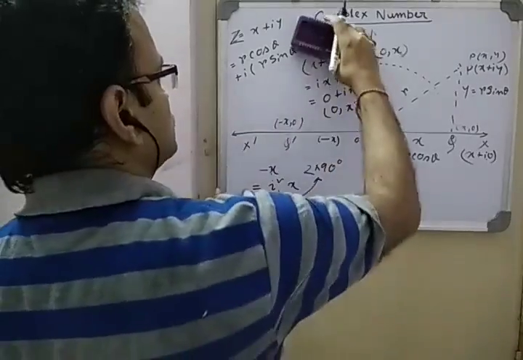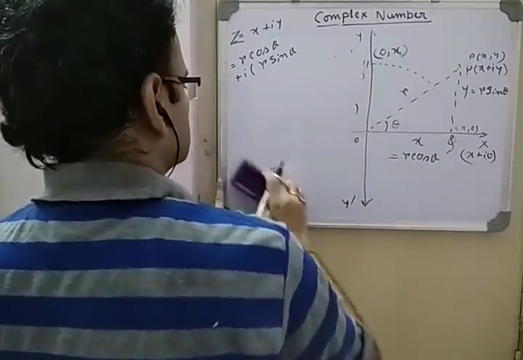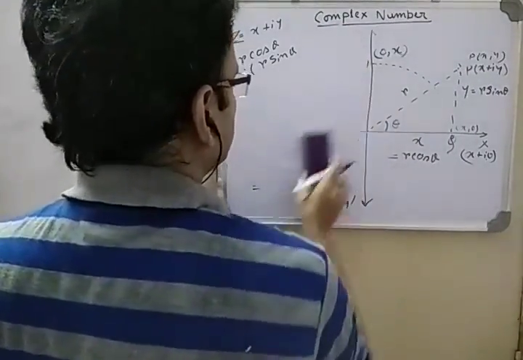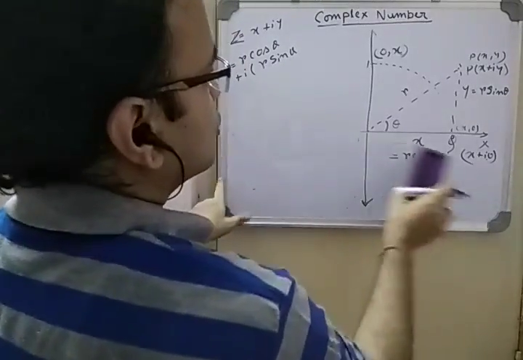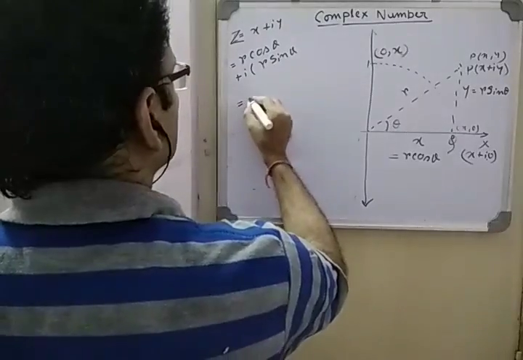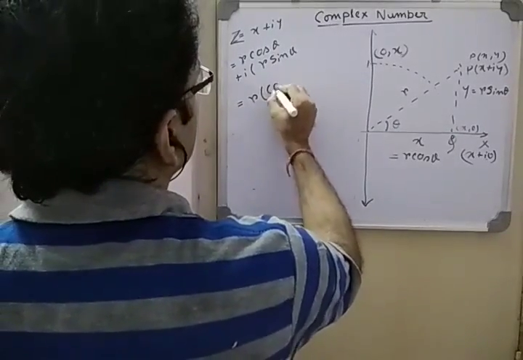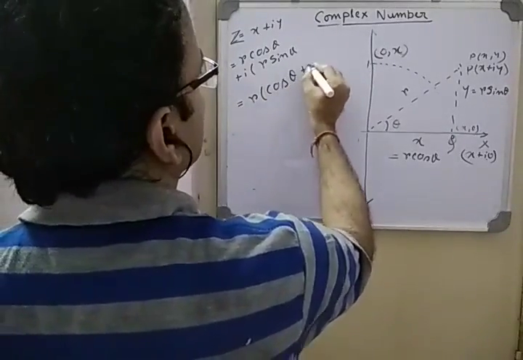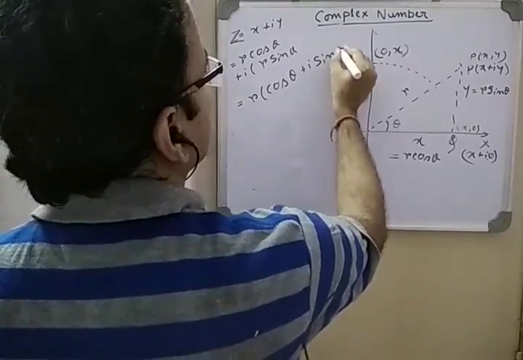So actually we don't need this part anymore. We will delete this. So r cos theta plus i r sin theta. Taking r common, it becomes r times cos theta plus i sin theta.